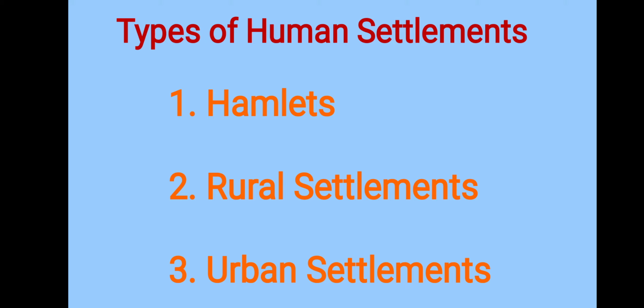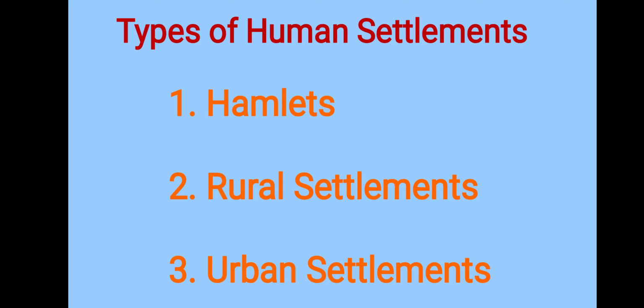Now the second one, rural settlement. Rural area means the village area. In that area, some facilities are provided by the government, but on a small scale. Electricity is there, small roads are there.